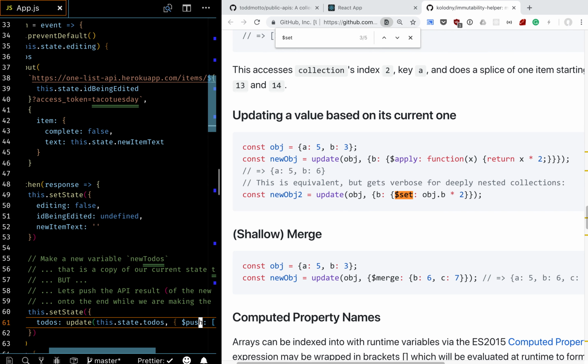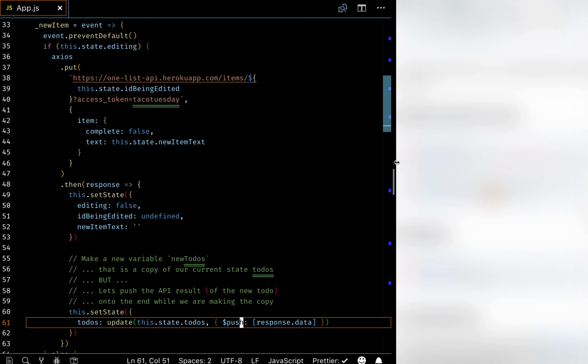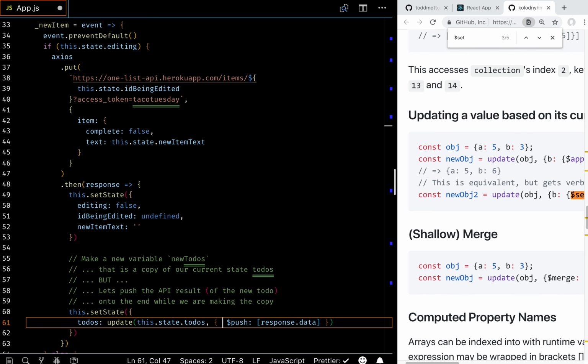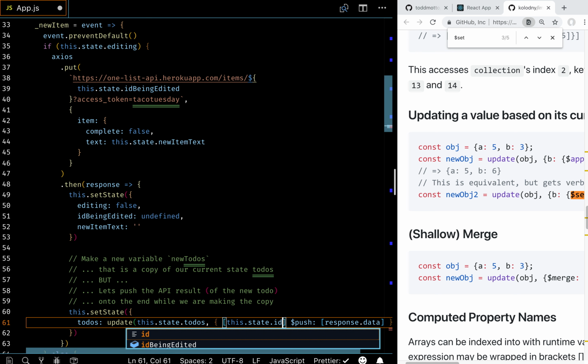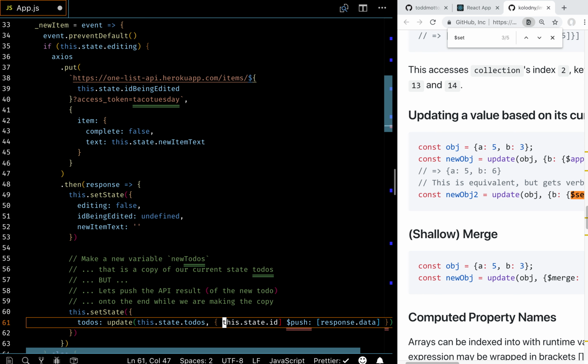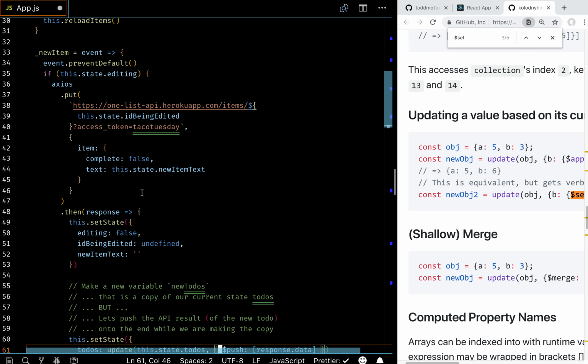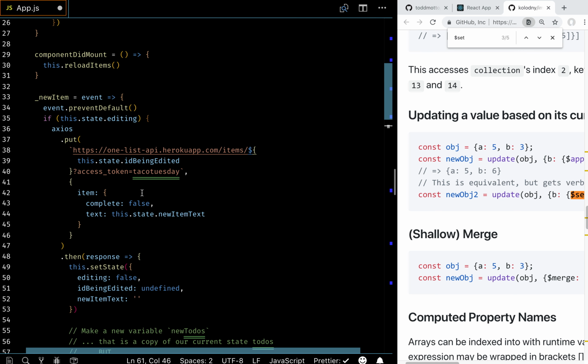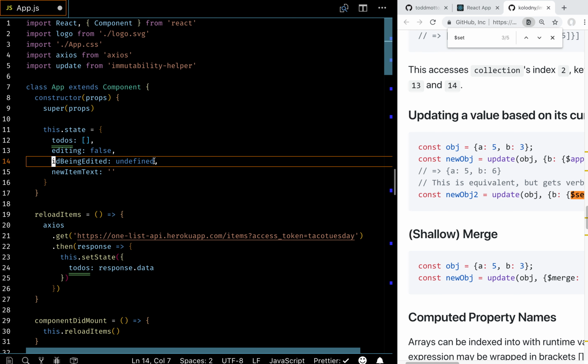So here, when we get this one back, what we want is we want to take this.state.id being edited, except that's the ID being edited. We need the index of the thing being edited, don't we? Right, it's not just the ID, it is the index of the thing being edited. So we need another bit of state now to track.